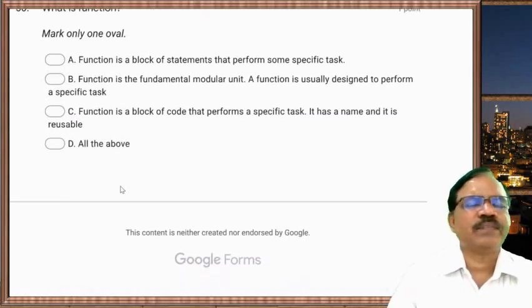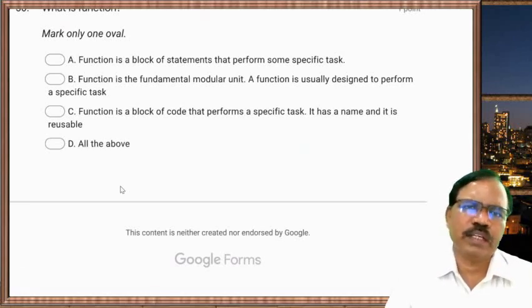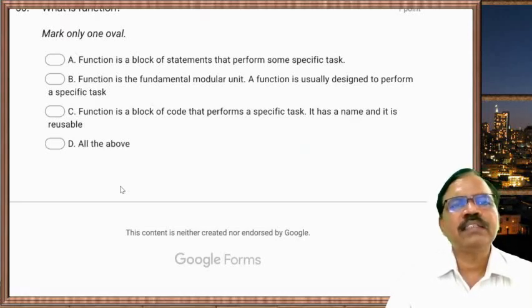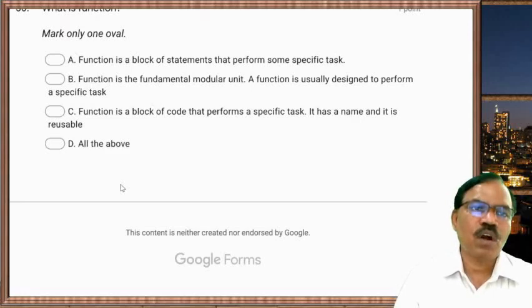What is a function? A function is block of statements that perform same specific task. Function is the fundamental modular unit. A function is usually designed to perform a specific task. Function is a block of code that performs a specific task. It has a name and it is reusable. So all of the above.